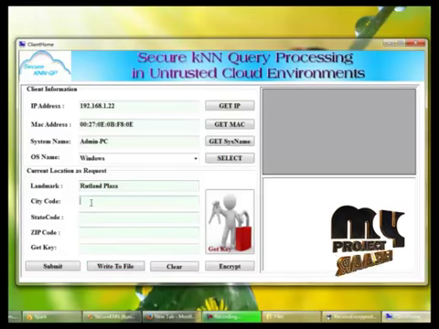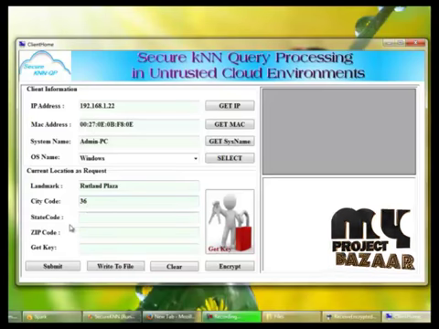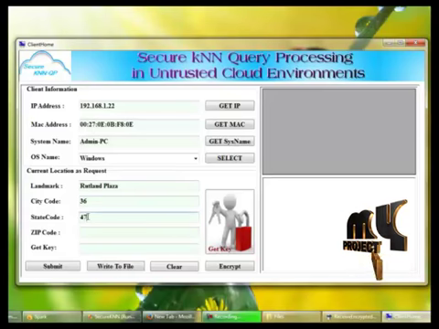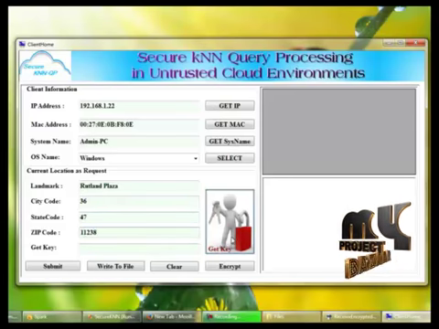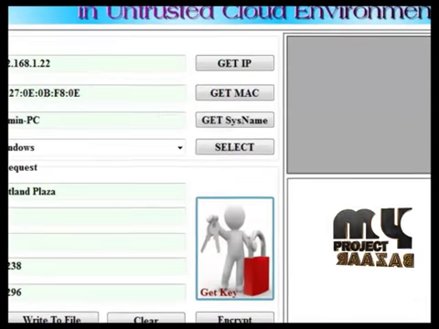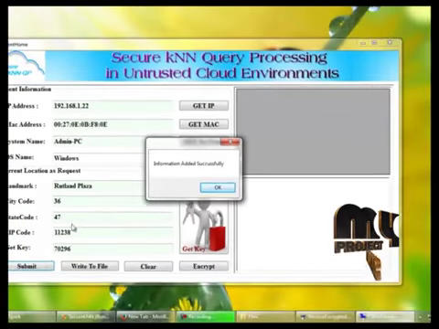Location, landmark, city code, state code, and zip code, and getting the private key for the client. And by clicking the submit button, information is added into the database successfully.